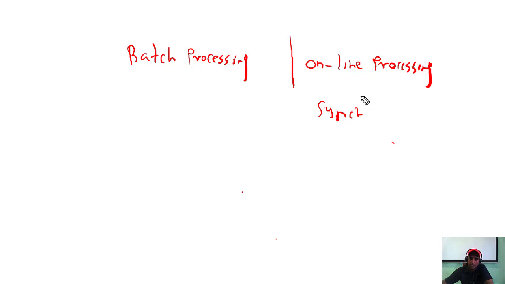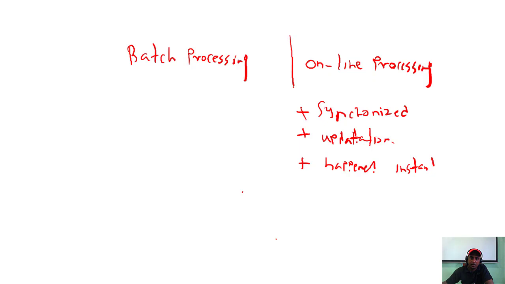Synchronize automatically. Updation is done very fast, and this happens instantly.